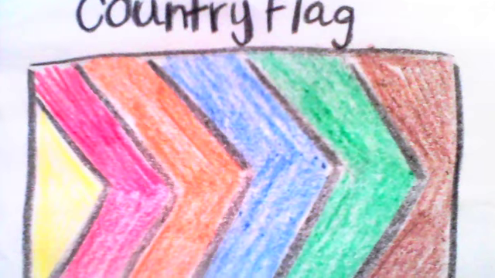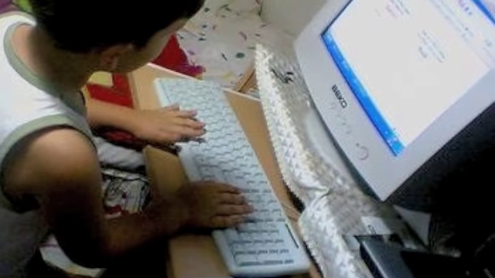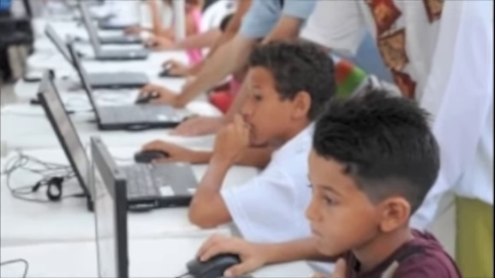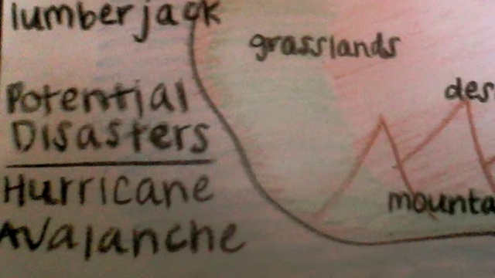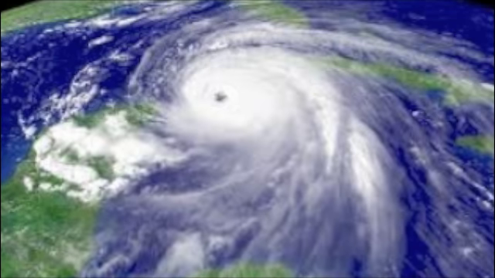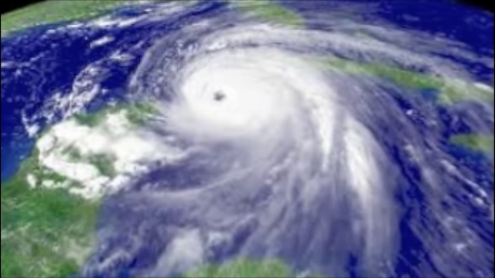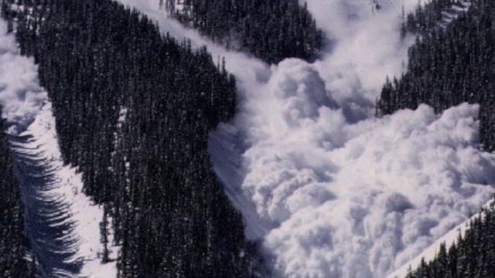Students will also create a flag of their country on a separate piece of paper. Once the picture is completed, students will go to the computer lab and will research the environment they chose for their country. They will discover potential problems that could come along with the environmental factor or climate they chose, including hurricanes, avalanches, etc., and possible preventable measures or solutions to the issue.